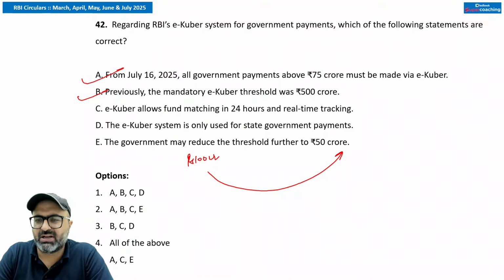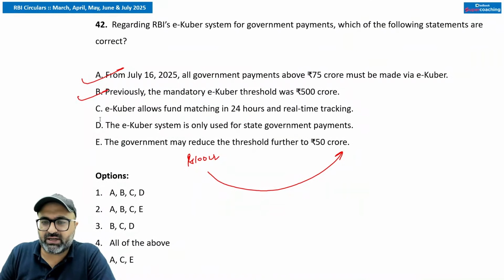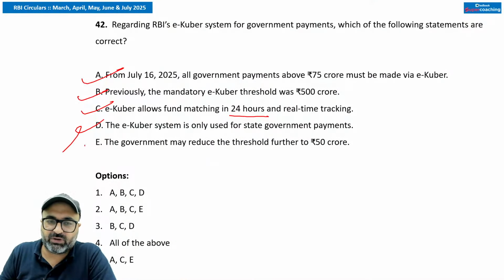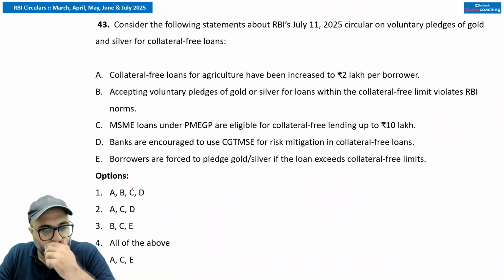So what is the purpose? Faster, more transparent, accurate handling of the government payments. So keeping that in mind, what all points are correct? Sir, the first point is correct. Second point is correct. e-Kuber allows fund matching in 24 hours and real time tracking. That is correct. e-Kuber system is only used for state government payments. No sir, e-Kuber is used for central government, not only for state government payments. Government can further reduce this threshold to 50 crores. That is also expected. So the answer is going to be the second option, A, B, C, E are correct. Clear hai ji? Chalo, agla question.